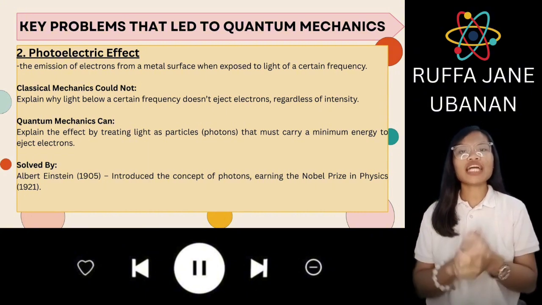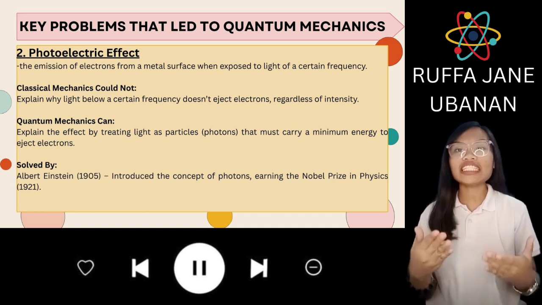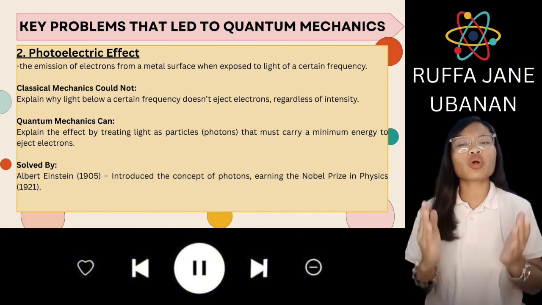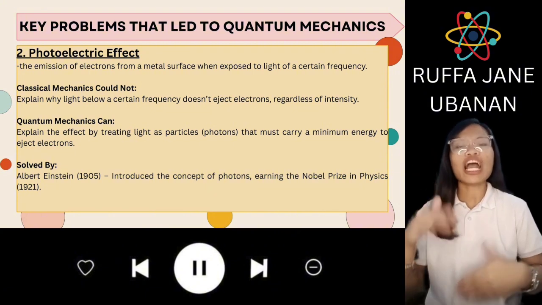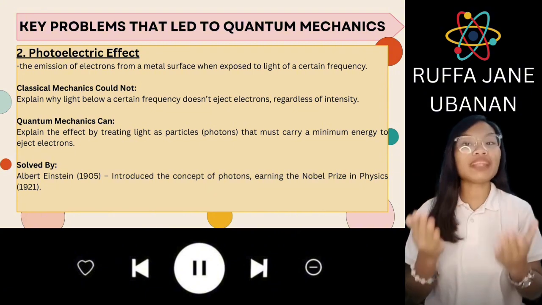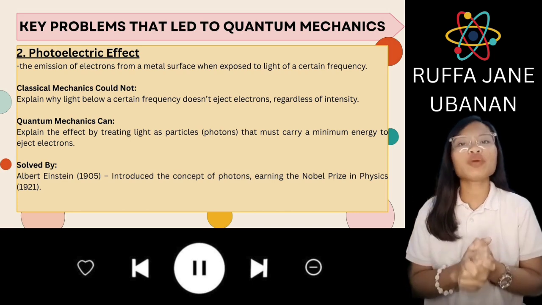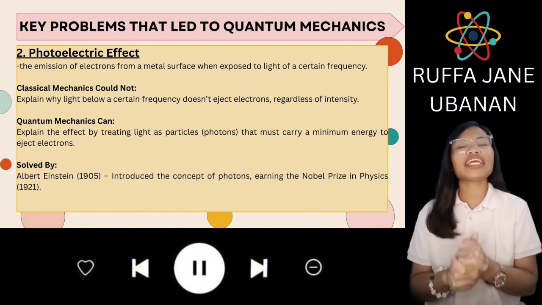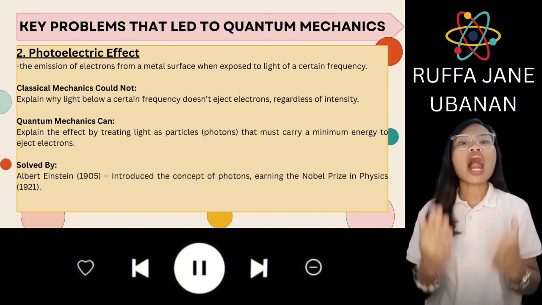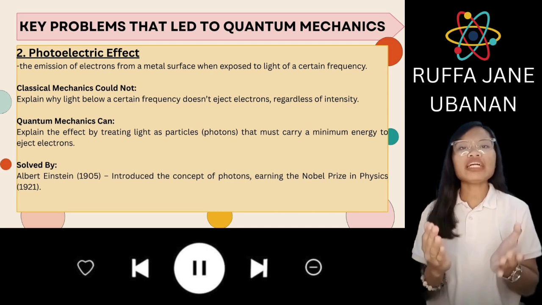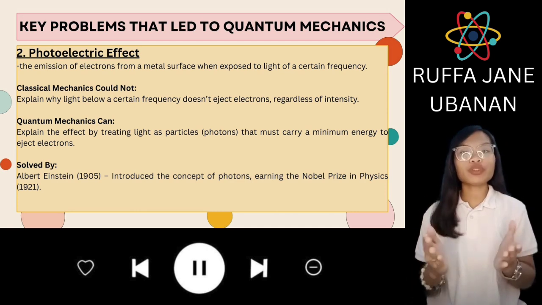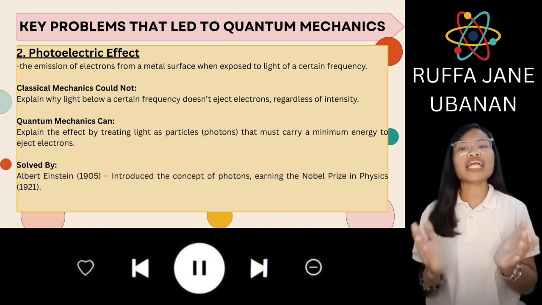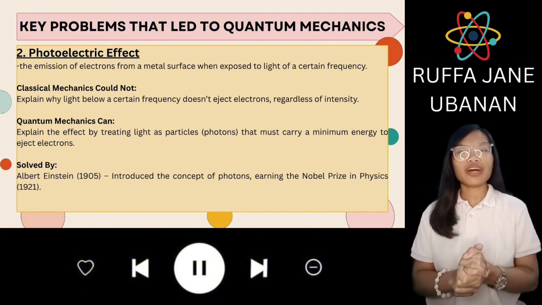Classical physics could not explain why increasing the intensity of low frequency light doesn't eject electrons, or why electron emission occurs instantly with high frequency light. But quantum mechanics can describe light as being made up of particles called photons, where each photon must carry a minimum amount of energy to eject an electron. It was solved or explained by Albert Einstein in 1905, who built on Planck's idea and proposed the photon, the quantum of light. This explanation earned him the Nobel Prize in Physics in 1921.